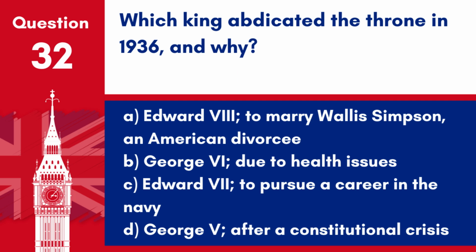Question 32. Which king abdicated the throne in 1936 and why? A. Edward VIII, to marry Wallis Simpson, an American divorcee. B. George VI, due to health issues. C. Edward VII, to pursue a career in the Navy. D. George V, after a constitutional crisis. Answer: A. Edward VIII, to marry Wallis Simpson, an American divorcee. Edward VIII abdicated the throne to marry Wallis Simpson.